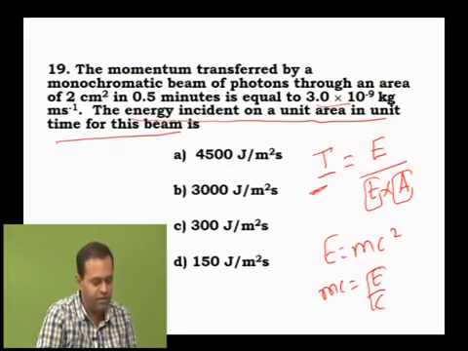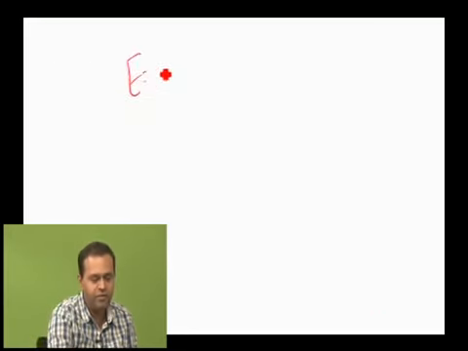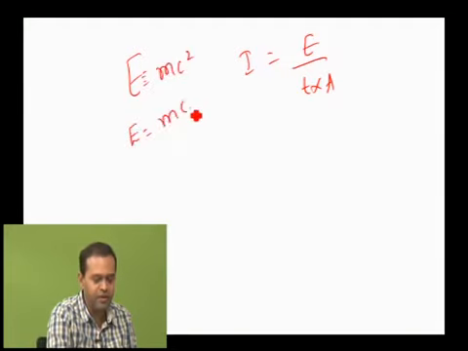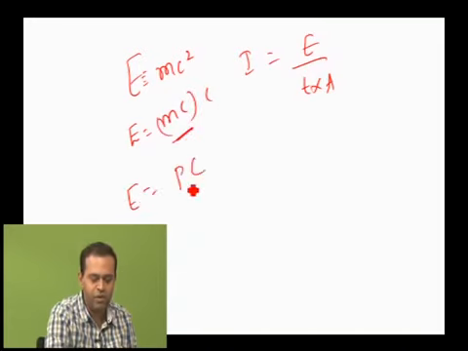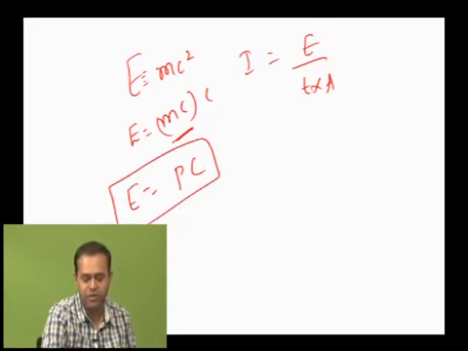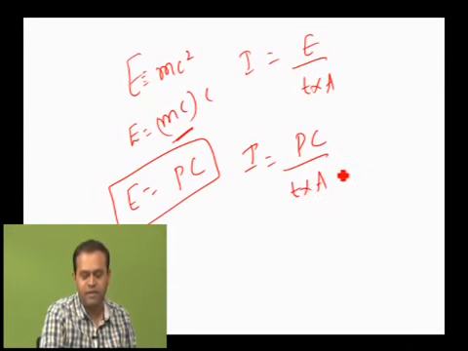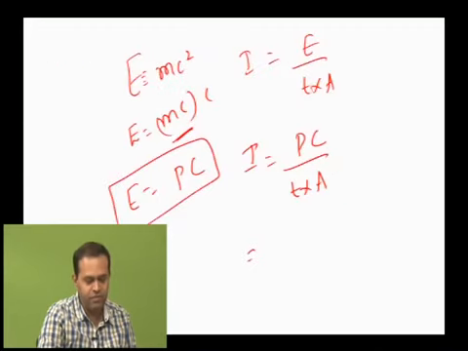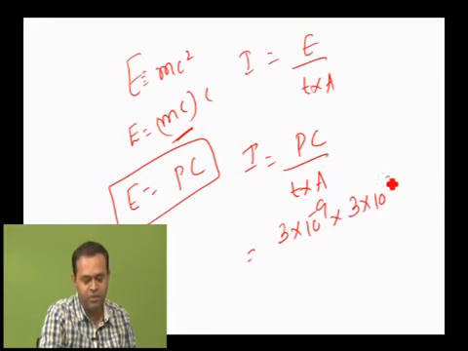Therefore, E is equal to mc squared. Therefore E is equal to m into c into c. Therefore E is equal to mass into velocity, which is nothing but momentum, into c. We can write E is equal to p into c. Therefore intensity is equal to p into c divided by time into area. Correct? Then substitute the values. What is the momentum value? 3 into 10 power minus 9. Into speed of light, given 3 into 10 power 8.